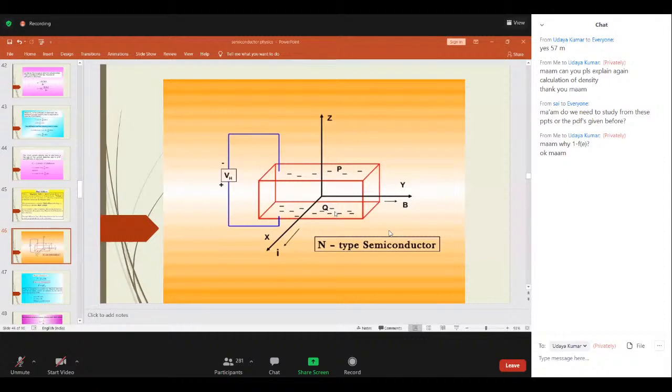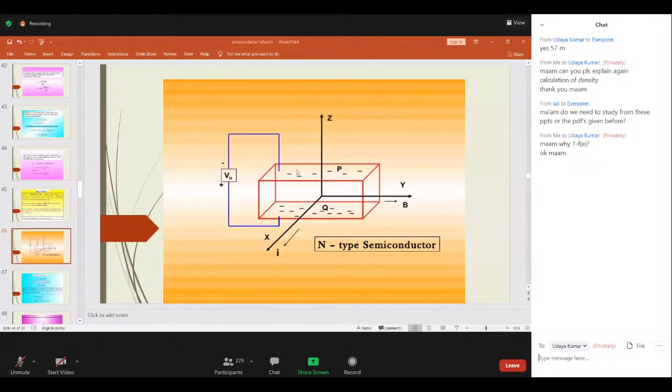And vice versa may also take place depending upon the difference in the potential. Did you get my point? If negatively charged carriers are accumulated in the top surface of the specimen of semiconductor, then positive charge is accumulated in the bottom portion of the semiconductor. So based on this, we can identify the type of semiconductor which we are using. That is, we always consider the top portion. If it is negative, we say it is N-type semiconductor. If it is positive, we say it is a P-type semiconductor.